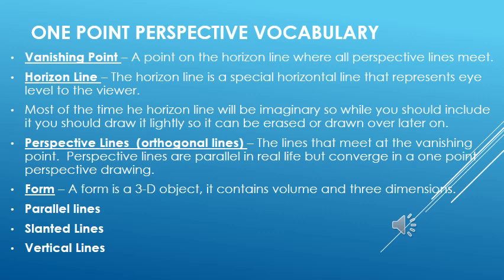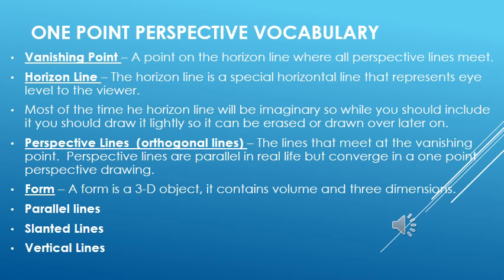Next, we have to create the object on the drawing. That can be a smaller object, or one object. You can make one point perspective with one object or with multiple objects, and you can create scenes, landscapes, and anything with the help of one point perspective. Parallel lines, we already know, are those lines which go parallel to each other and never touch each other at any point.